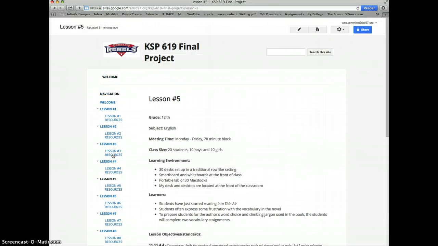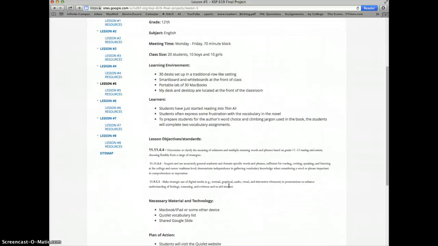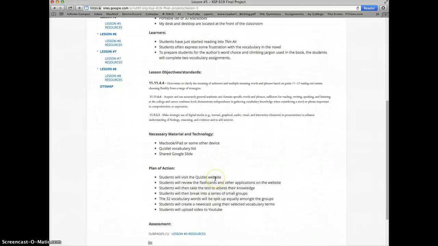Going back to the lessons here, the fifth lesson also focuses on the novel Into Thin Air, specifically the vocabulary that is found in the novel. The first resource that students will be using in this lesson is Quizlet. Once on the website, the students will be given a list of vocabulary words from the novel.